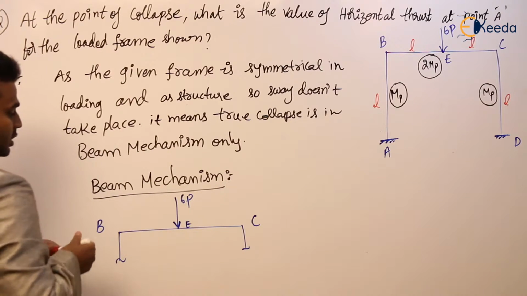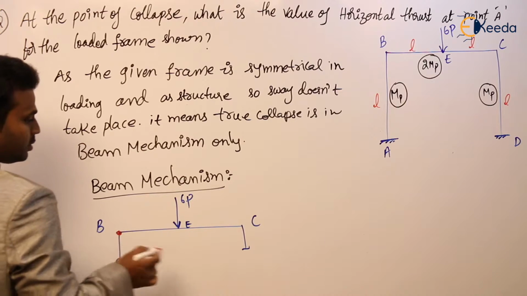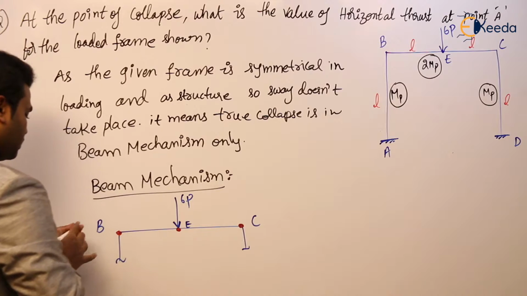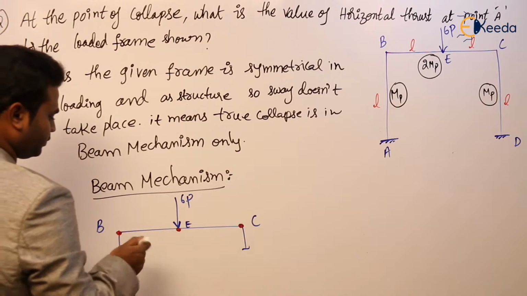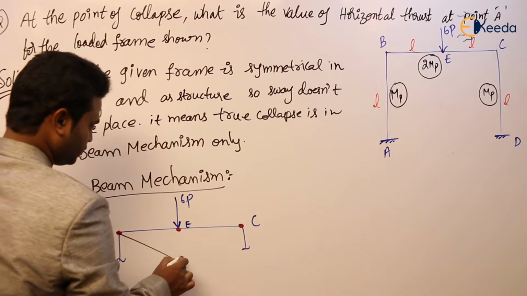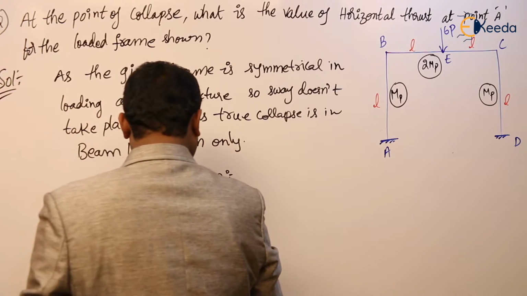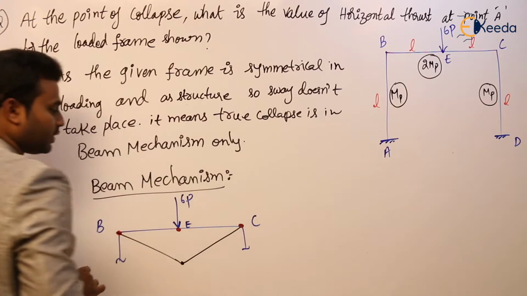So here the plastic hinges are forming at B, C and E. These are the deflected shapes.